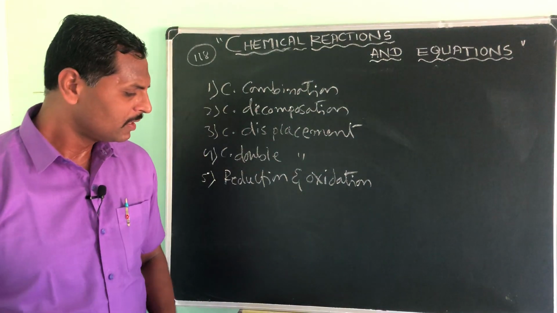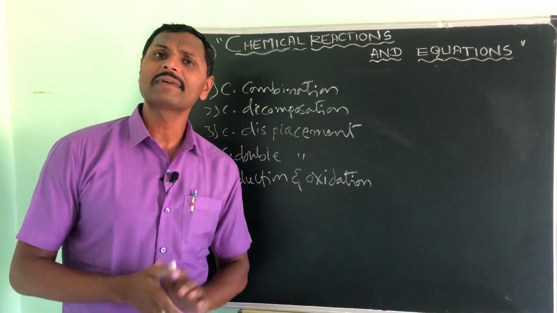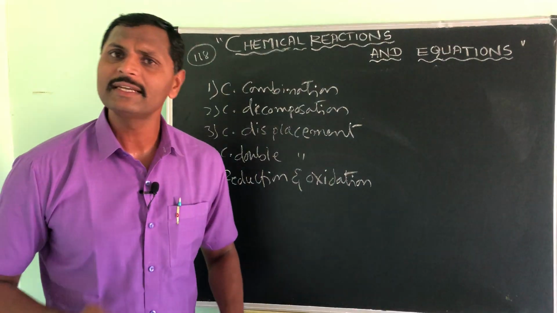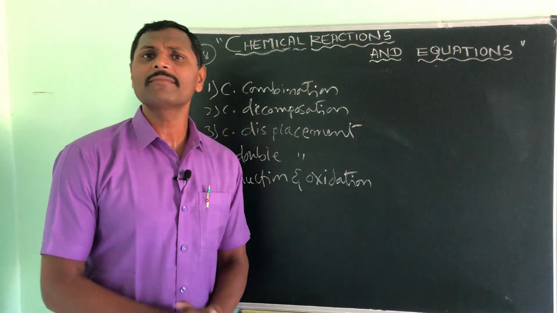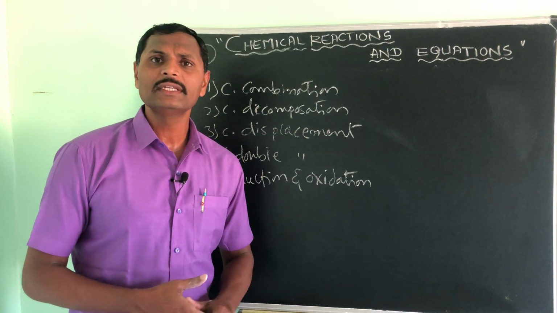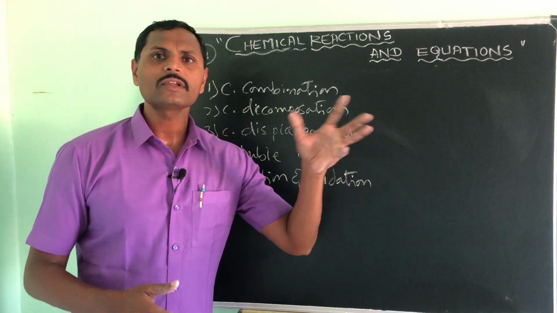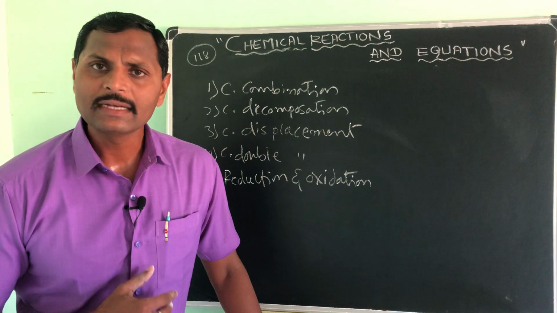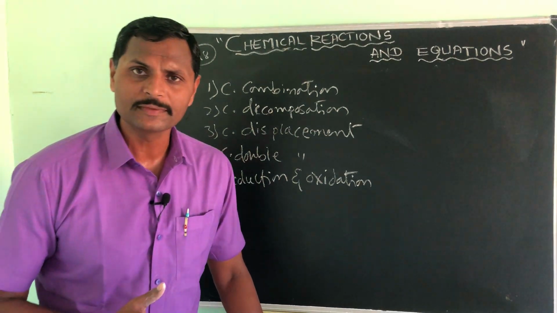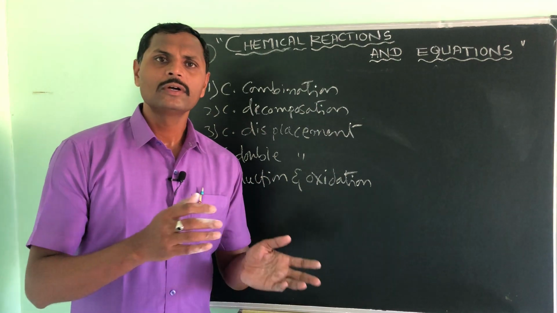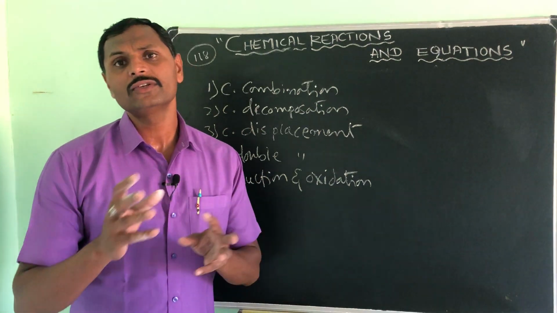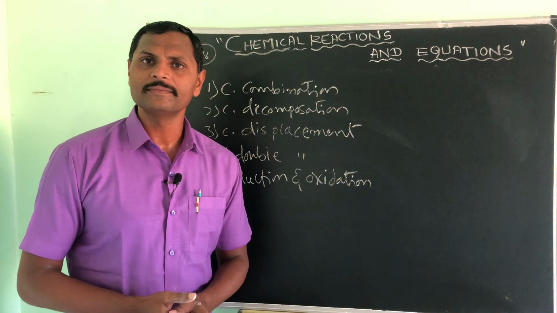And you may ask, sir, will all the chemical reactions take place only in the chemistry lab? No. In our day-to-day life also we can see so many chemical reactions. For example, the formation of food in plants, that is the photosynthesis process, right? That is a chemical reaction. Milk getting converted into curd is a chemical reaction.